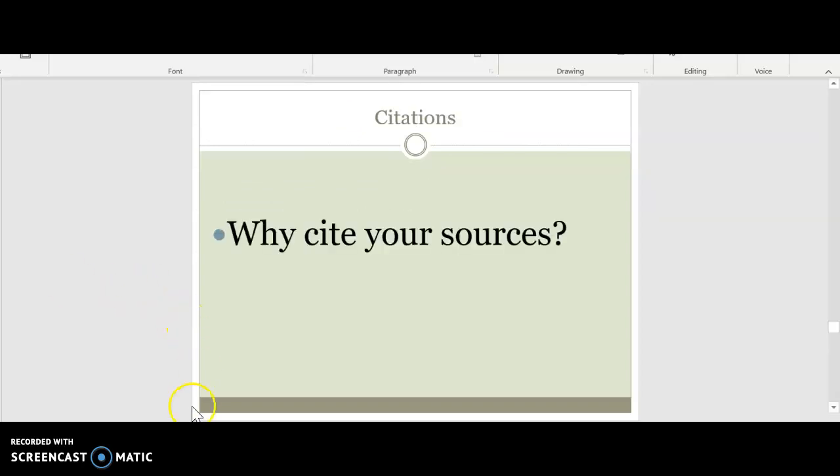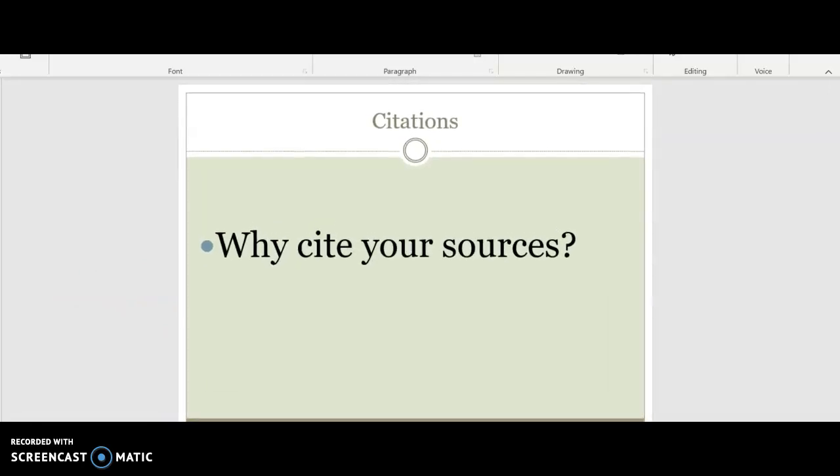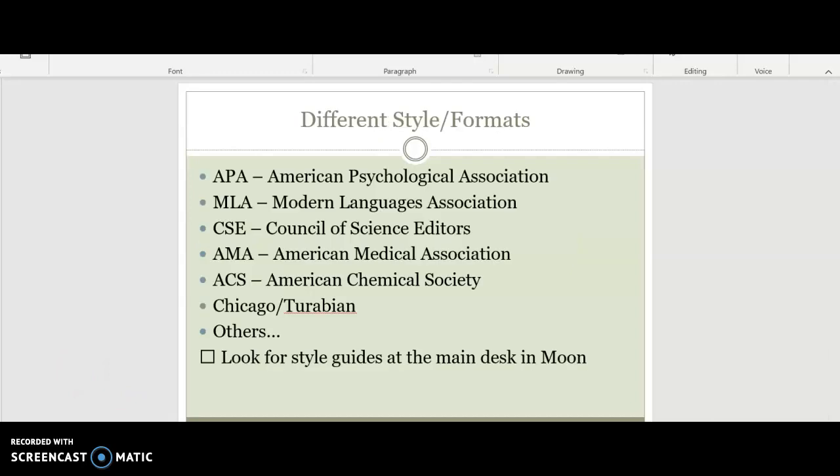So why should you cite your sources? Well, first of all, plagiarism. To give credit where credit is due, to help others find the sources you used, and save yourself some grief with plagiarism. Again, here are the different styles and formats.